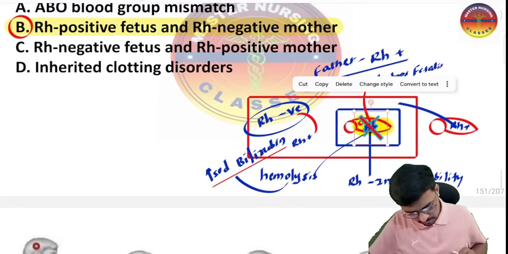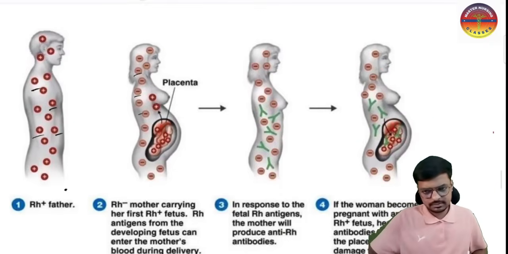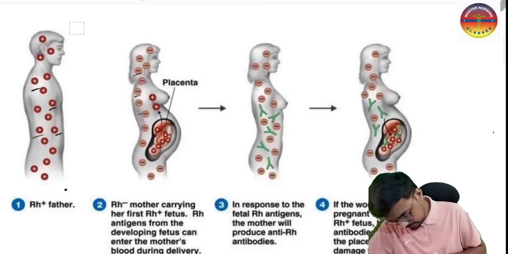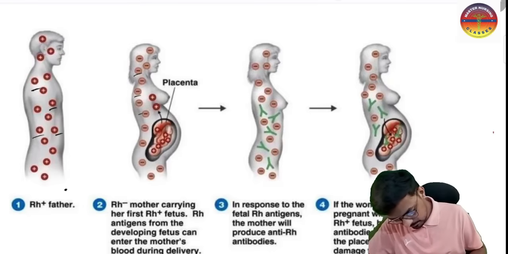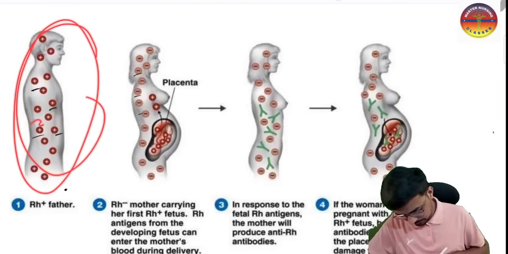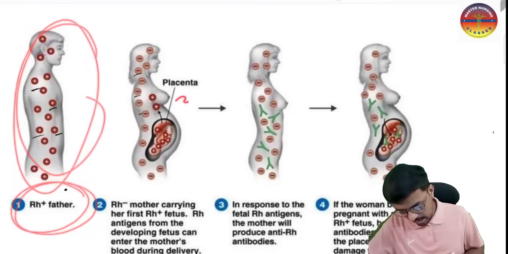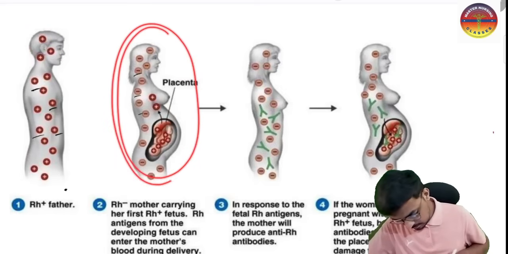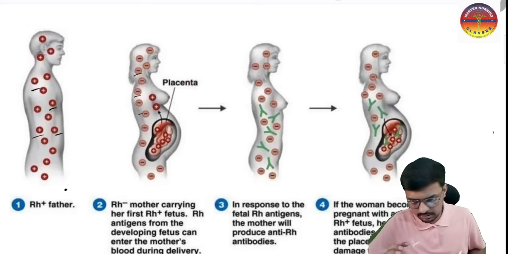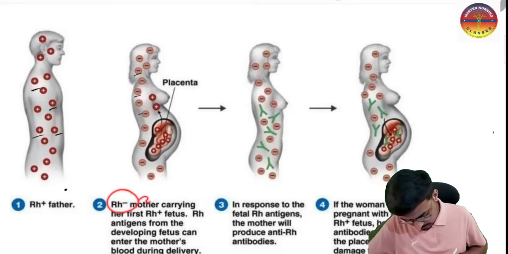So, one more time, the basic concept. The father is RH positive, and he went into the reproductive process with a woman who is RH negative, meaning the mother is RH negative.